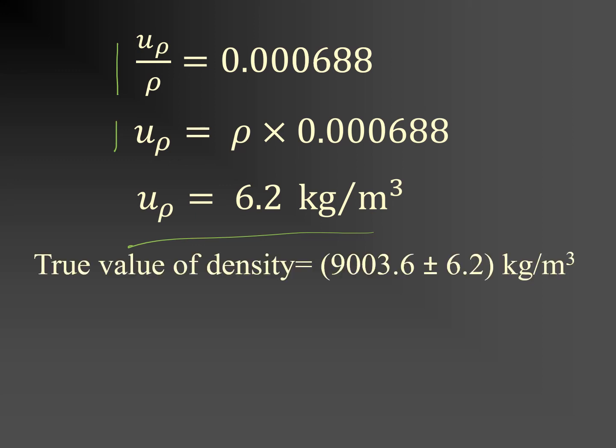So we could write the true value of the density is 9003.6 plus or minus 6.2 kilograms per meter cubed. Now we could round this uncertainty here to one significant figure to make it 6, and then we'd have to round this to 9004 to have the same number of decimal places. But we'll keep it as it is. You can use one or two significant figures.